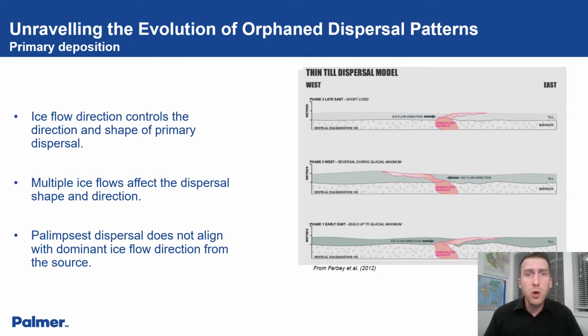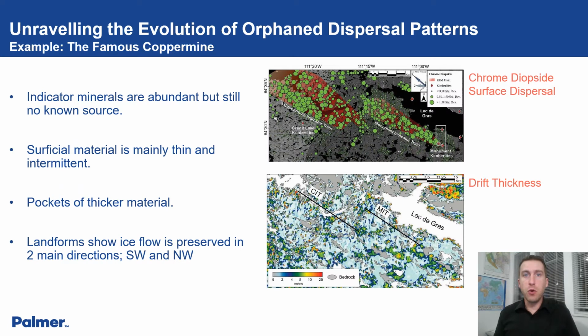Let's look at a real-world example of till thickness affecting dispersal patterns. The source of the famous copper-mine indicator train, west of Lac de Gras, has long been sought. The top figure displays the monument kimberlite indicator mineral train, with a known source, along the south shore of Lac de Gras. But there is an additional indicator train, the copper mine, that still has no known source, despite an abundance of indicator minerals in the superficial material.